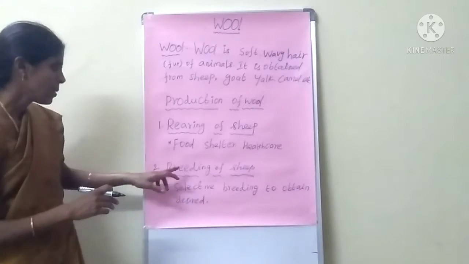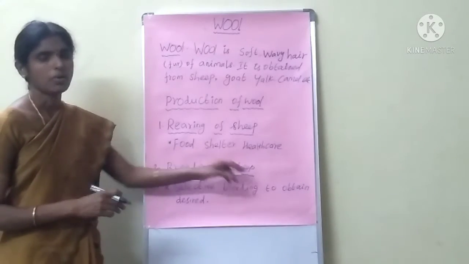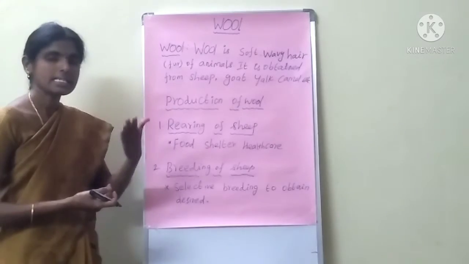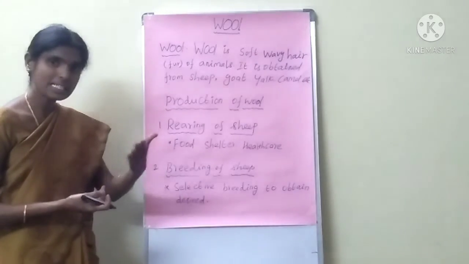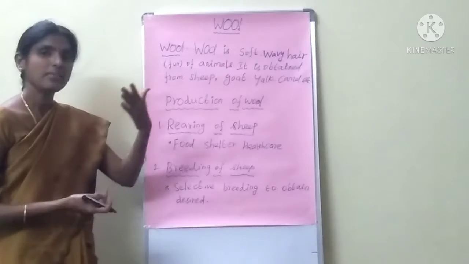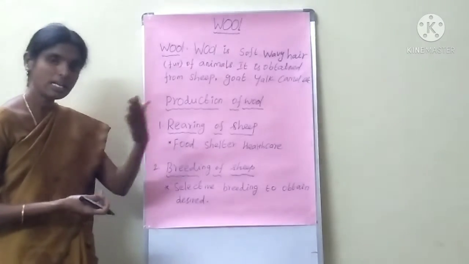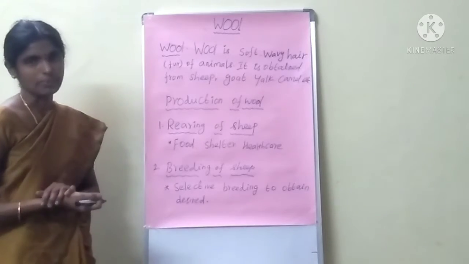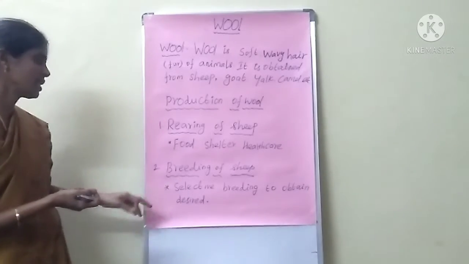Next one is the breeding of sheep. What is meant by breeding? There are many varieties of animals, many varieties of sheep, many varieties of yak, many varieties of camels. Select one variety. Are you clear?